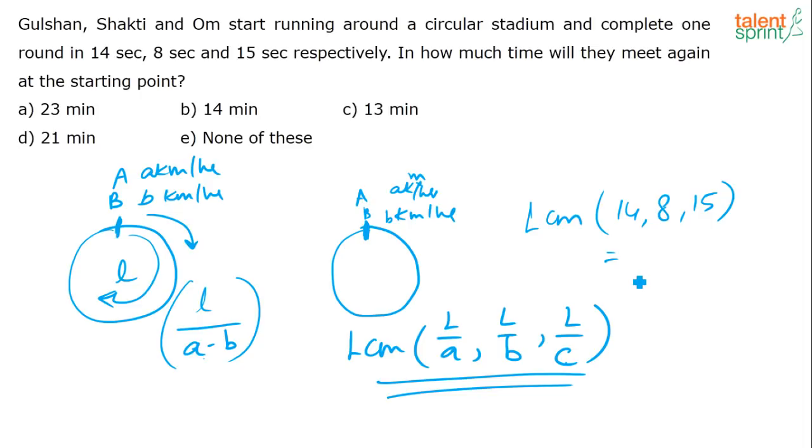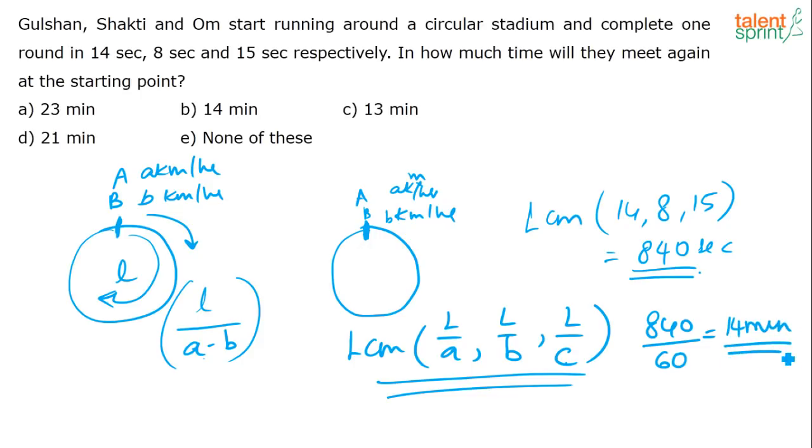What is the LCM of 14, 18 and 15? It is nothing but 840, correct? If you solve the LCM, you get 840. Now 840 is in terms of seconds, correct? Here the options are in terms of minutes. So how many minutes is that? 840 divided by 60, that is 84 by 6, or 14 minutes. So every 14 minutes they will meet at the starting point.